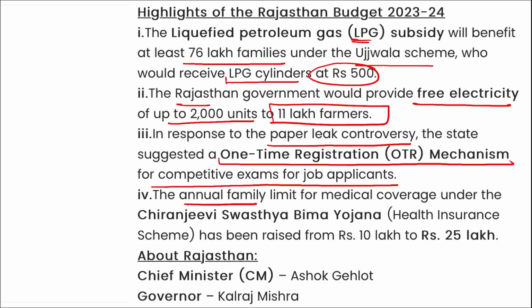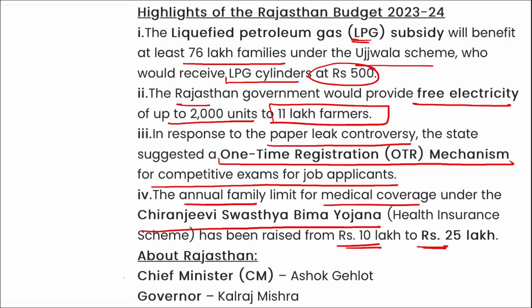Next, the annual family limit for medical coverage under the Chiranjeevi Swasthya Bima Yojana has been raised from 10 lakh rupees to 25 lakh rupees. So these are some takeaways from the Rajasthan budget.